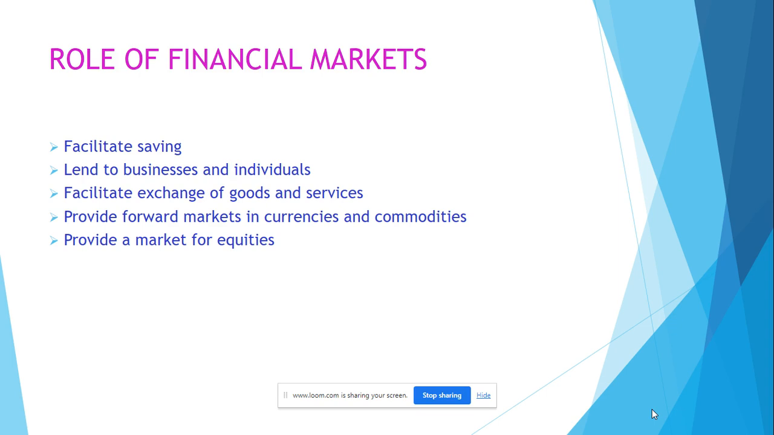Having a financial market, for instance, a banking system, allows people and businesses to exchange goods and services much more easily. If you have access to a banking system, you can sell your products to somebody in another area and the money will be safely transferred to you when you sell something.